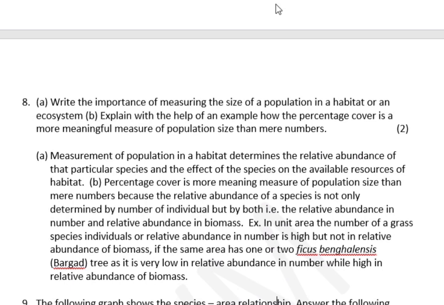So percentage cover is a more meaningful measure of population size than mere number in certain cases, because relative abundance of a species is not only determined by number but both, that is relative abundance in number and in biomass. For example, in unit area, the number of grass species or parthenium, which is a weed, individuals or relative abundance in number is high, but not in relative abundance of biomass. If the same area has one or two Ficus bengalensis, our banyan tree, it is very low in relative abundance in number while high in relative abundance of biomass.